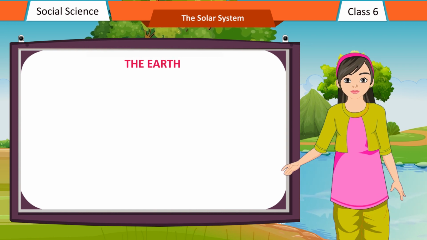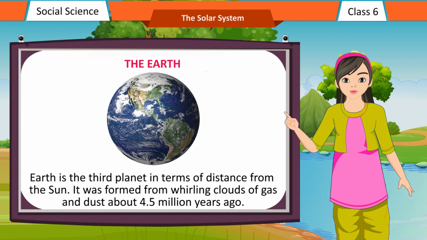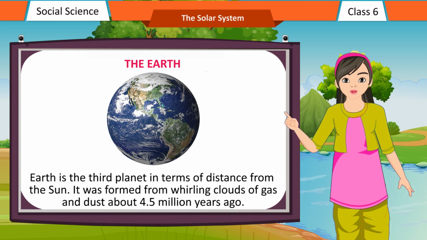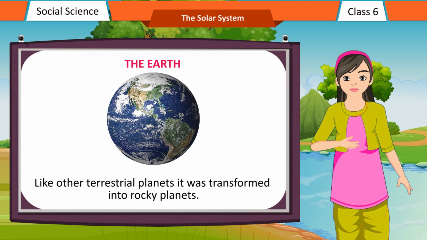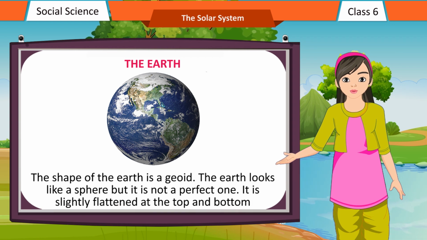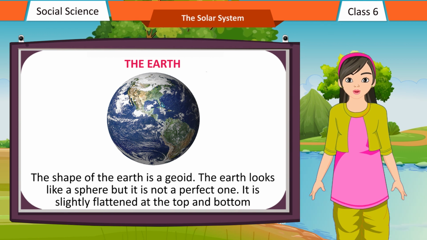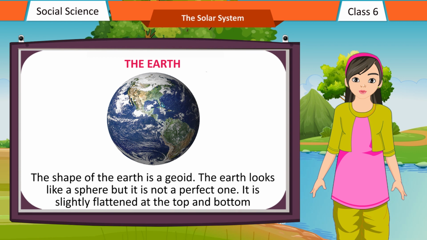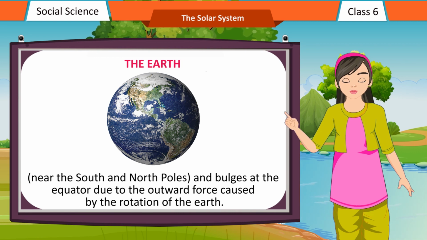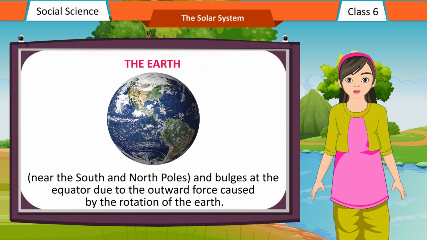The Earth. Earth is the 3rd planet in terms of distance from the Sun. It was formed from whirling clouds of gas and dust about 4.5 million years ago. Like other terrestrial planets, it was transformed into a rocky planet. The shape of the Earth is a geoid. The Earth looks like a sphere, but it is not a perfect one. It is slightly flattened at the top and bottom, near the south and north poles, and bulges at the equator due to the outward force caused by the rotation of the Earth.